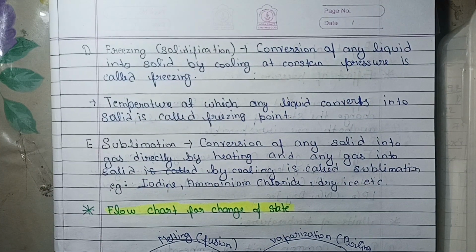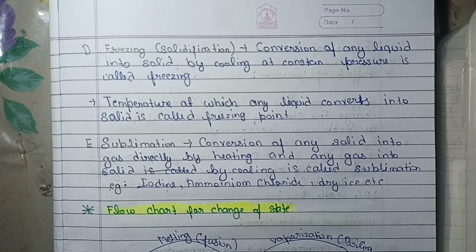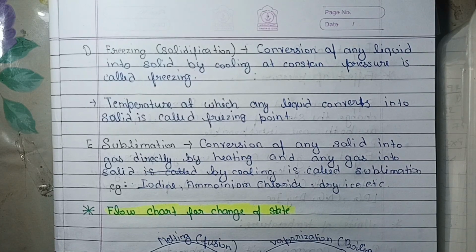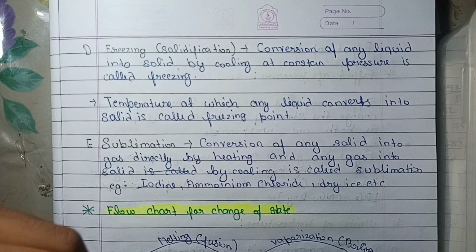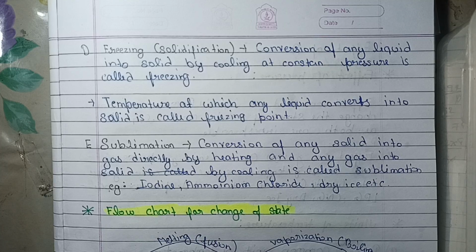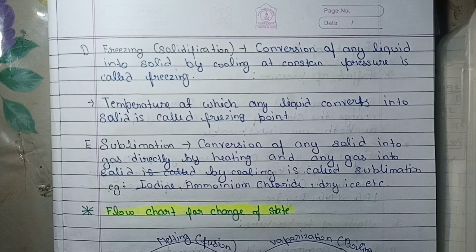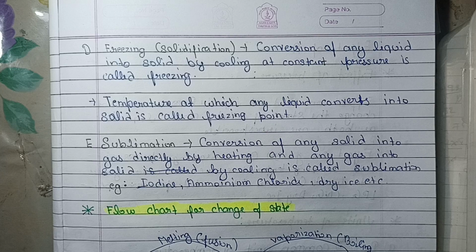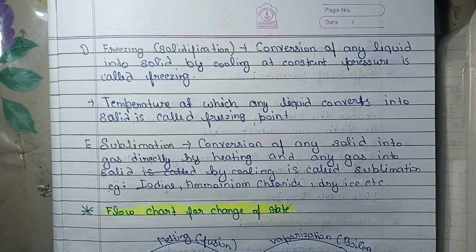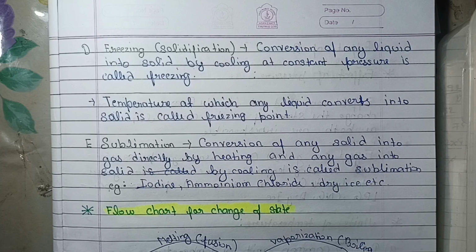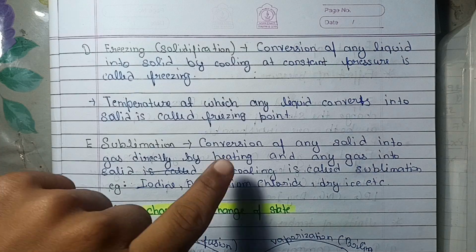Our fourth is freezing. We also call it solidification, and its definition is, most people ask for the definition, so that's why I'm telling you the definition again and again. Its definition is the conversion of any liquid into solid by cooling at constant pressure is called freezing. And the temperature at which any liquid converts into solid is called the freezing point. Before, we saw the melting point, and here is the freezing point.